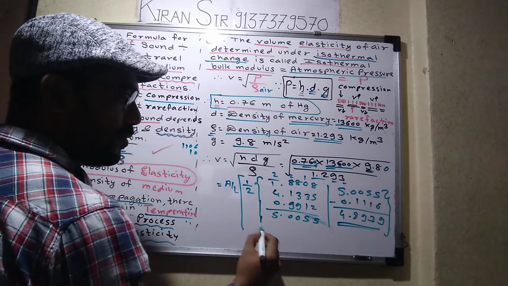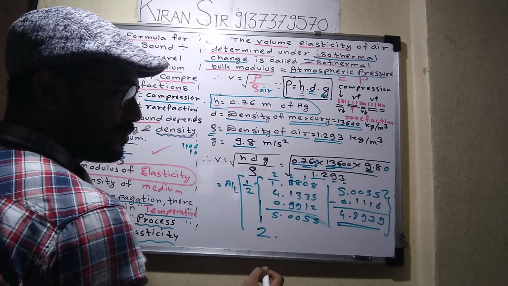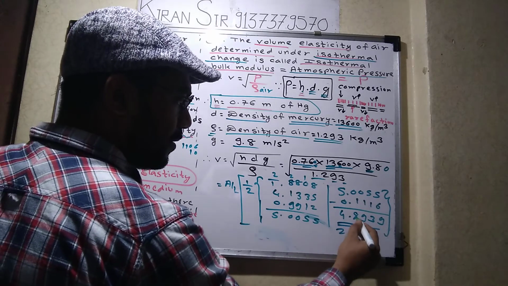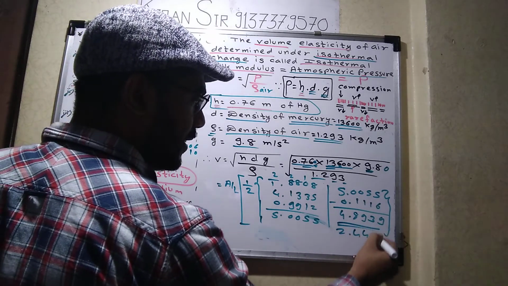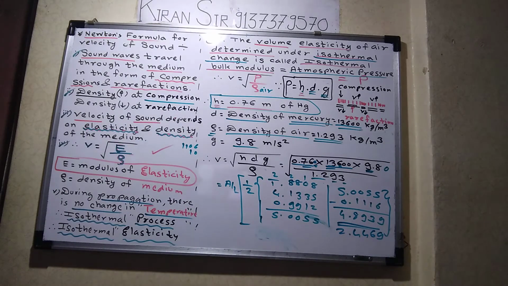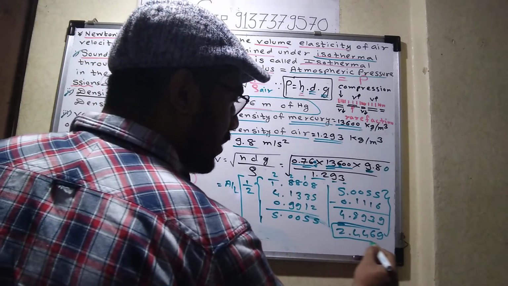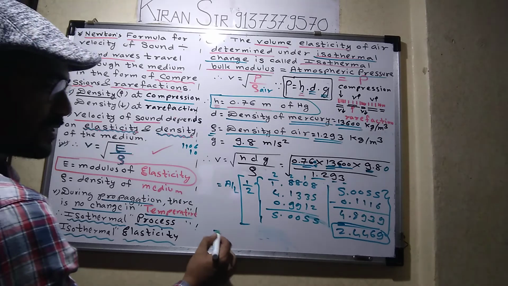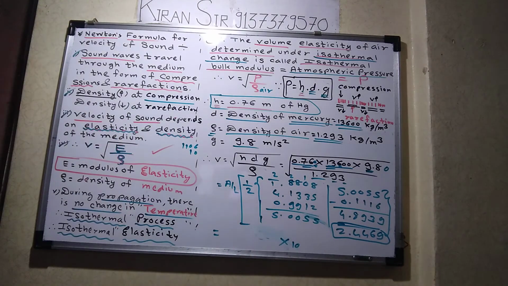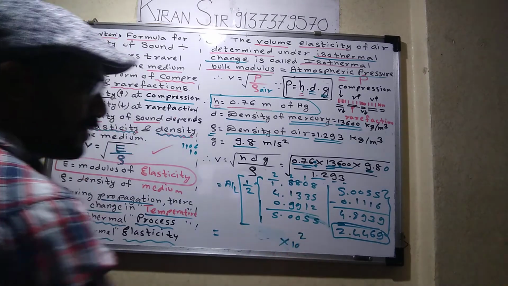If I divide by 2, 2 into 4. Understood? 2 4s are 8. 2 6s are 12. 2 9s are 18. So what is the final answer we got here? 2.44469. So now the anti-log. What is the number before the point? Soham, what is the number before the point? 2. That is the power of 10.